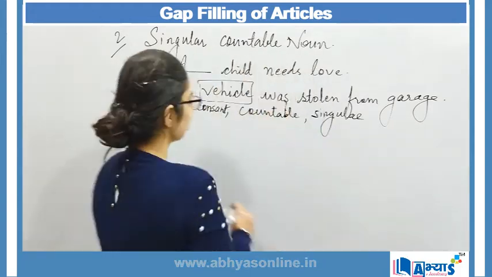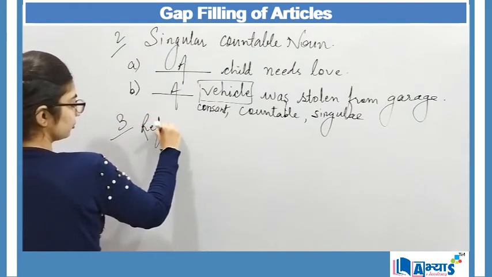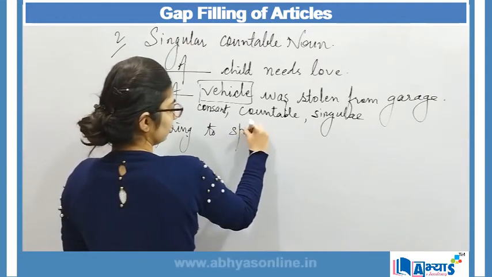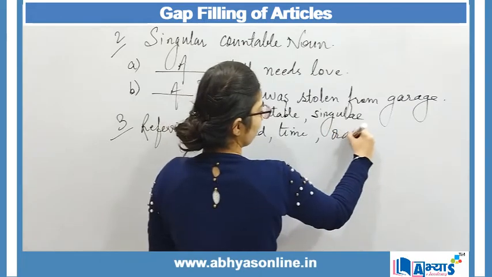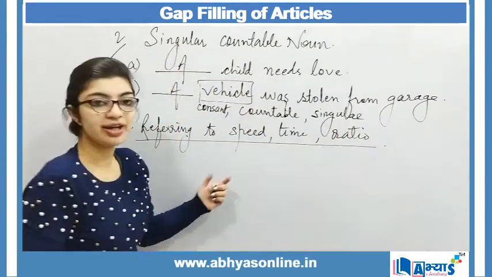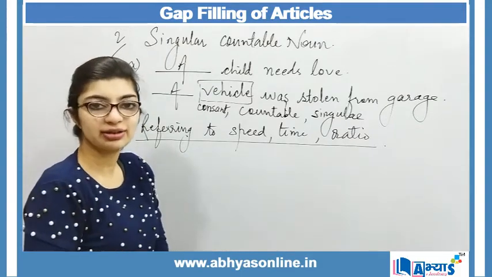The third criteria is whenever we are referring to speed, time or ratio. Third area is whenever we are referring to speed, time or ratio, again we make use of article a or an.